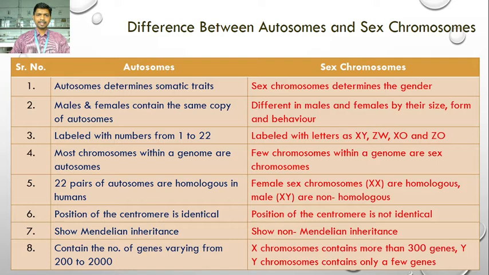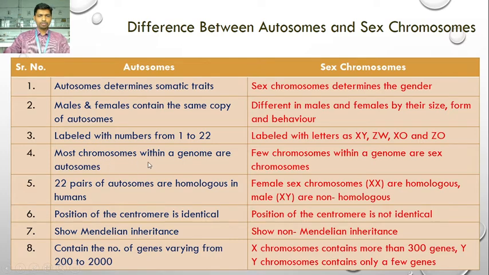Male and female contain the same copy of autosomes, while the sex chromosomes are different in males and females by their size, form and behavior. Autosomes are labeled with numbers from 1 to 22, while sex chromosomes are labeled with letters such as XY, ZW, XO and ZO. In human beings, they are labeled as XY.